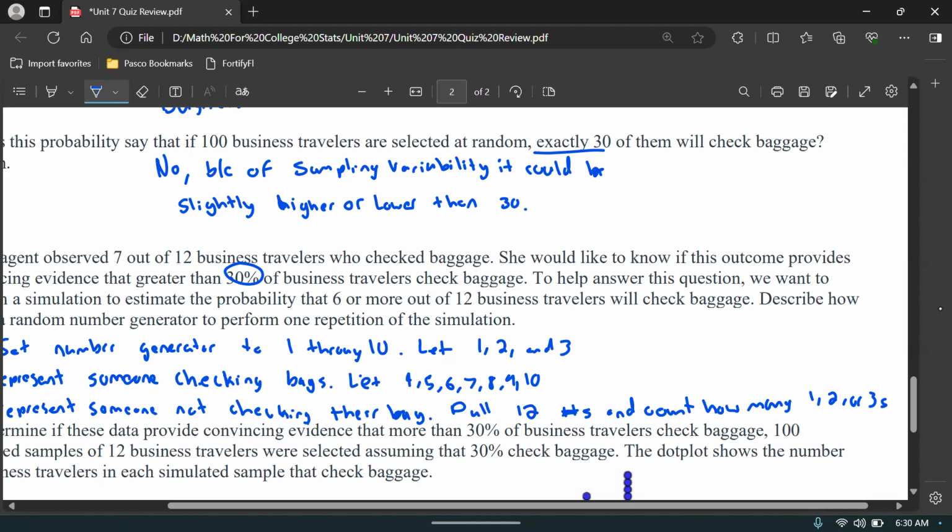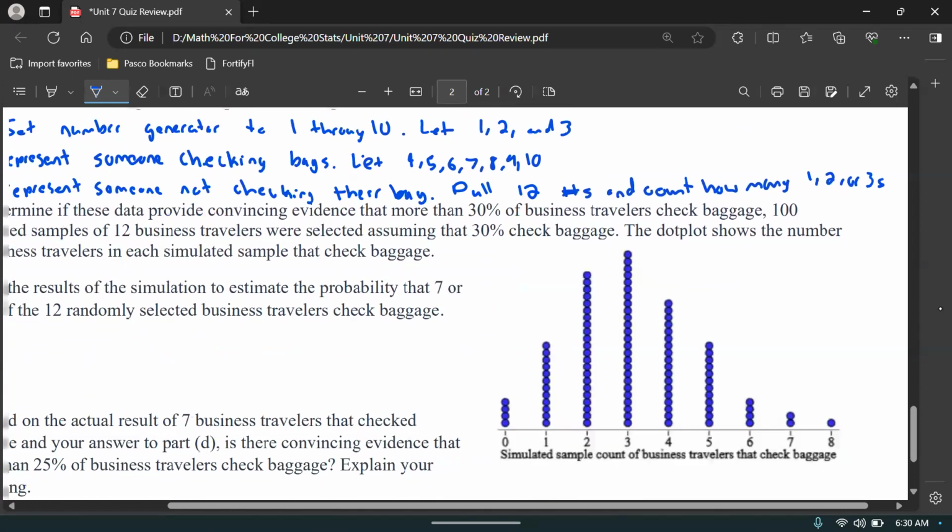a 3, because those represent people that checked their bags, and all the other ones represented people who didn't check their bags. So if I got a 1, two 2s, and a 3, that'd be 4 people, right, out of 12, which is not 7 out of 12, right? That's kind of the idea there.